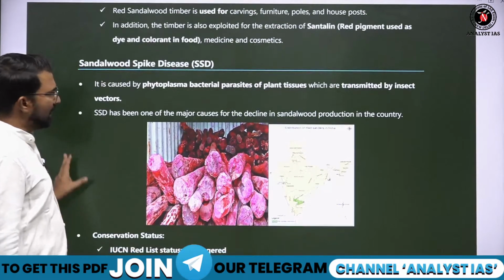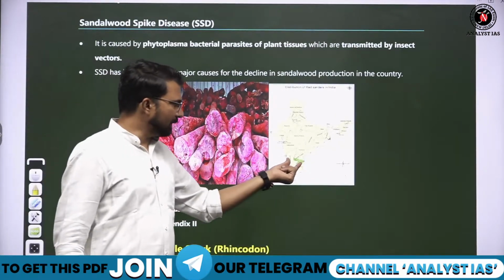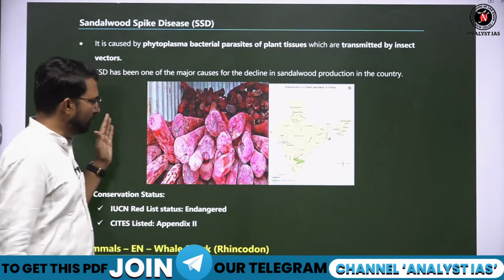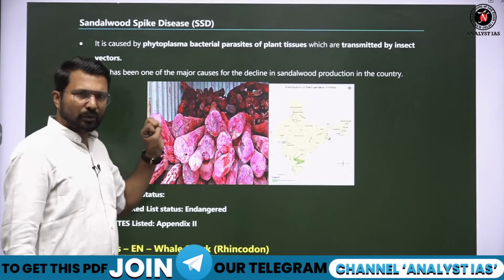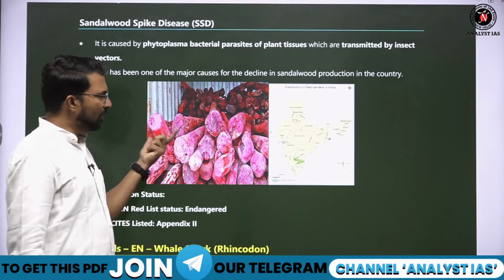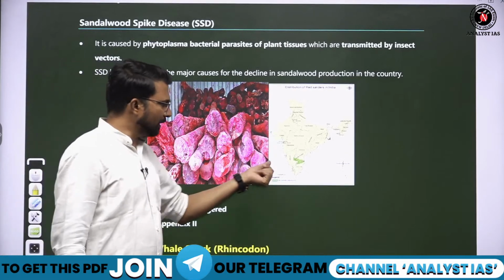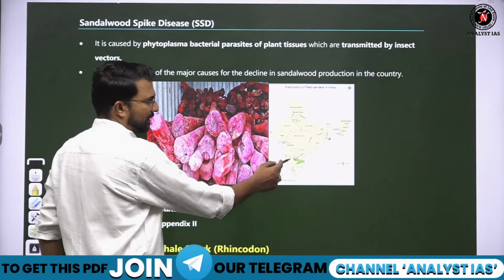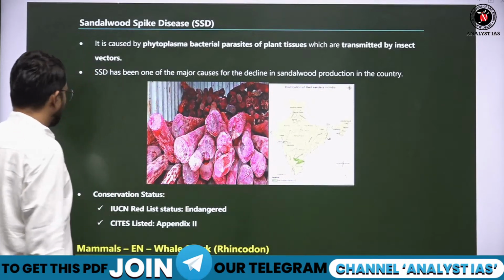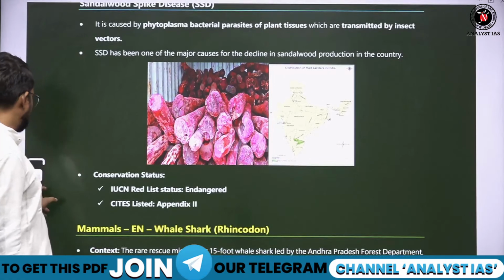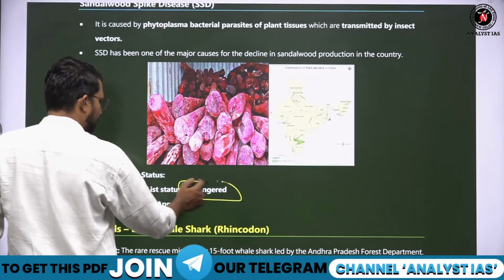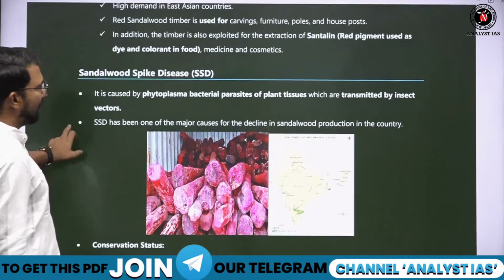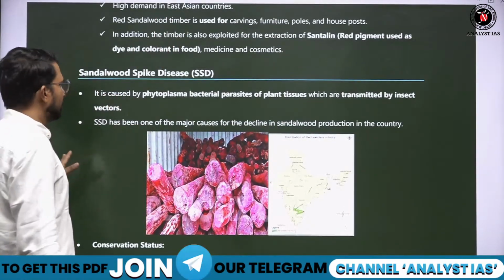So this red sandalwood is found in the southern part of India. Sandalwood is also deciduous, but it is different: its color is brown for normal sandalwood, while this one is red. It is found basically in this region, and in some parts of Kerala also. Now this is categorized as endangered. It is in Appendix 2 of CITES, which means its trade without permission is restricted.